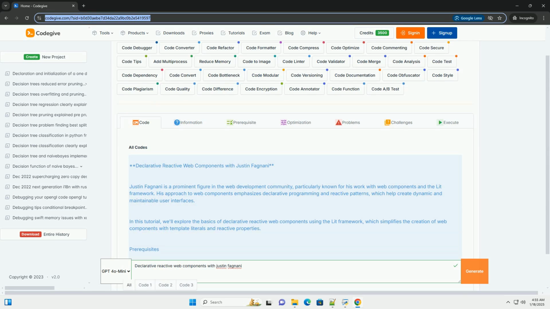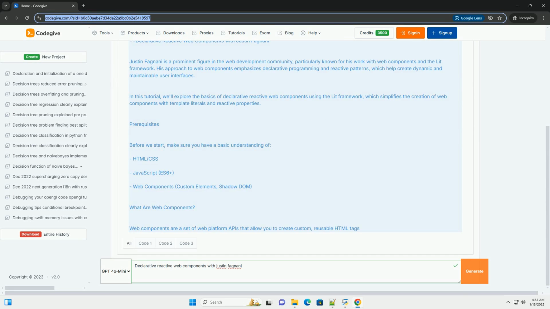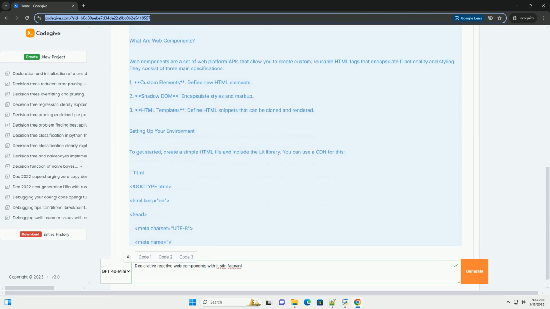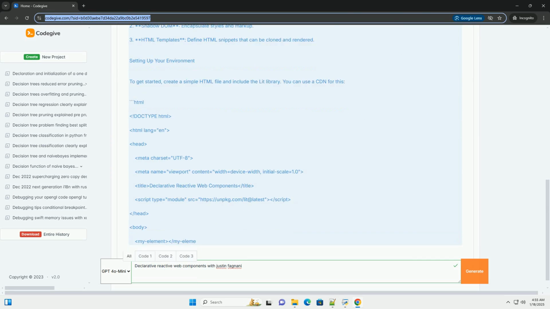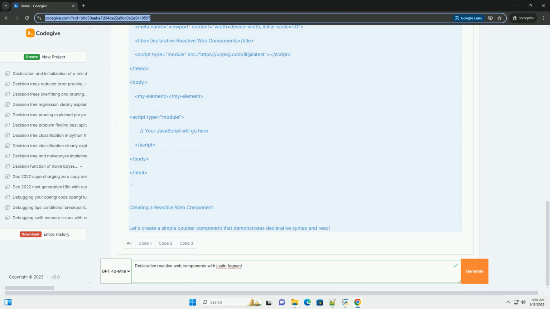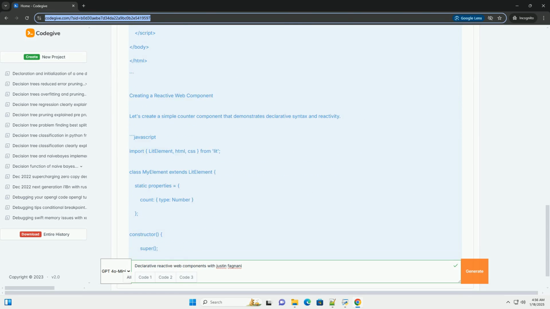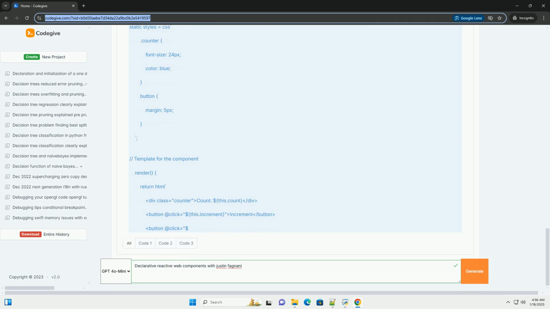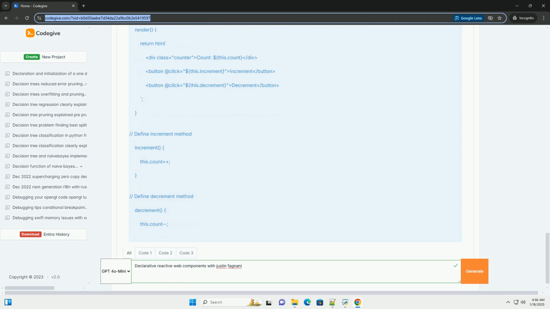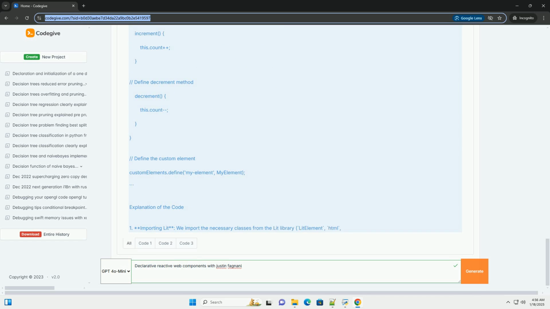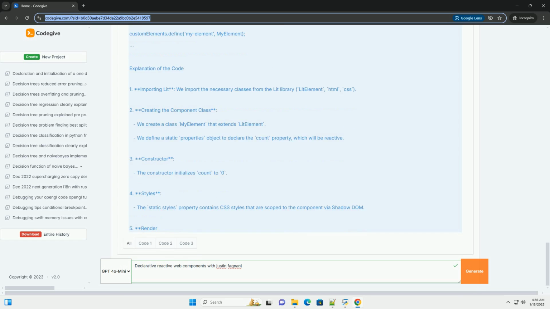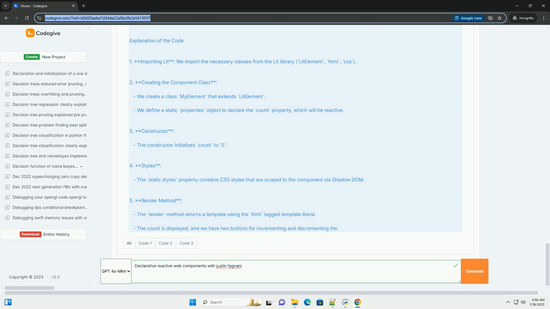Declarative reactive web components with Justin Fagnani. Justin Fagnani is a prominent figure in the web development community, particularly known for his work with web components and the Lit framework. His approach to web components emphasizes declarative programming and reactive patterns, which help create dynamic and maintainable user interfaces. In this tutorial, we'll explore the basics of declarative reactive web components using the Lit framework, which simplifies the creation of web components with template literals and reactive properties.